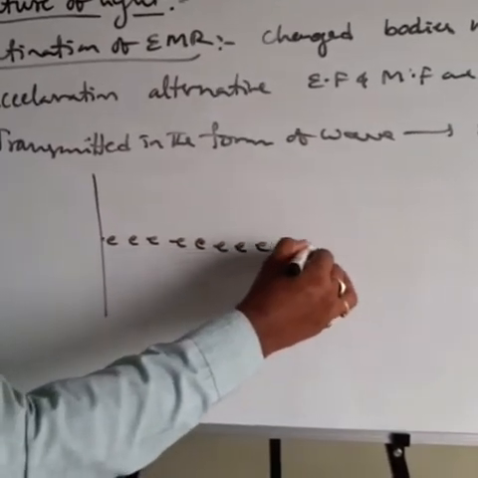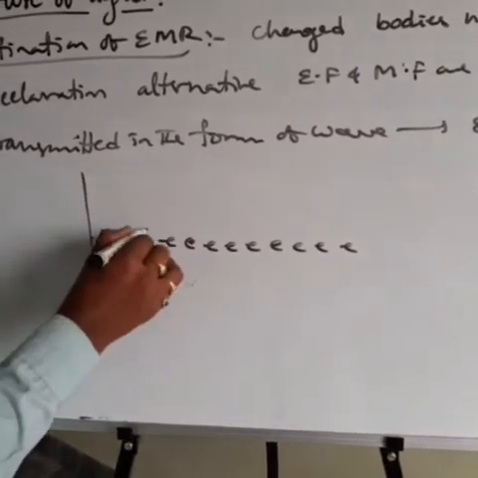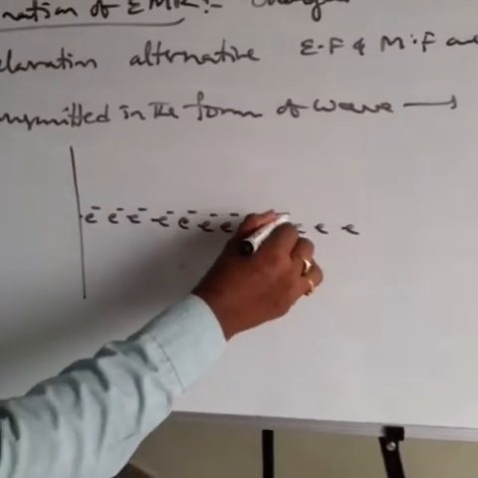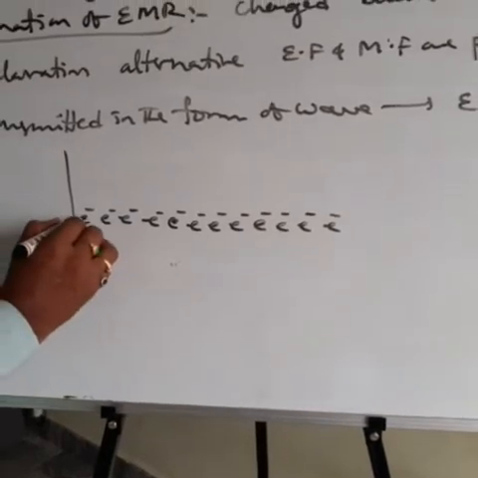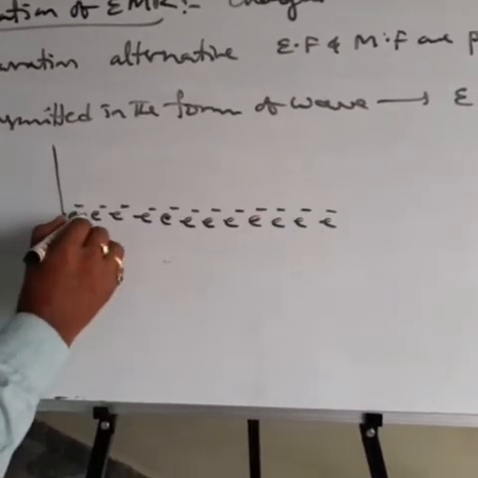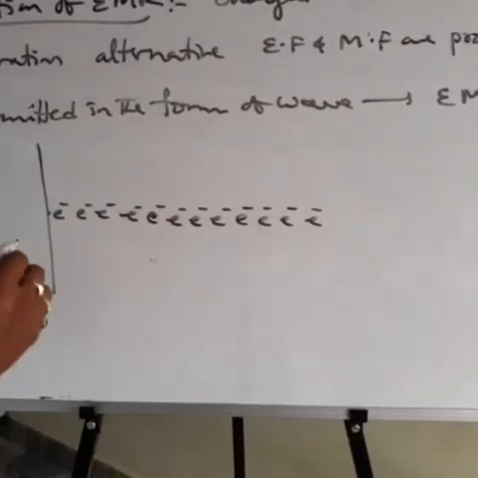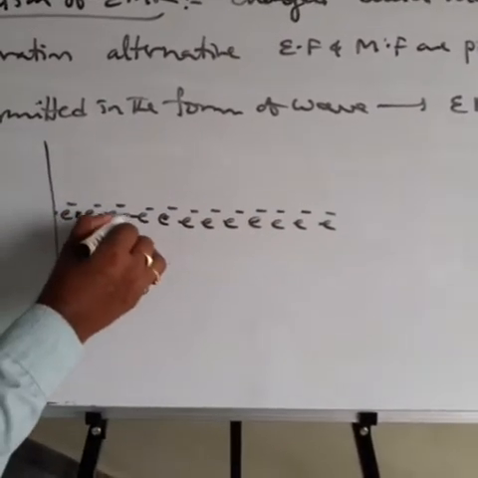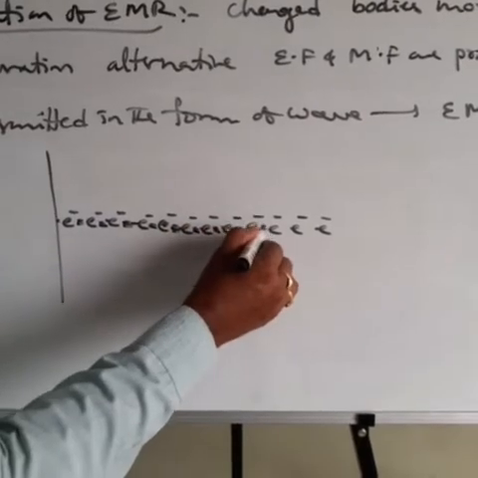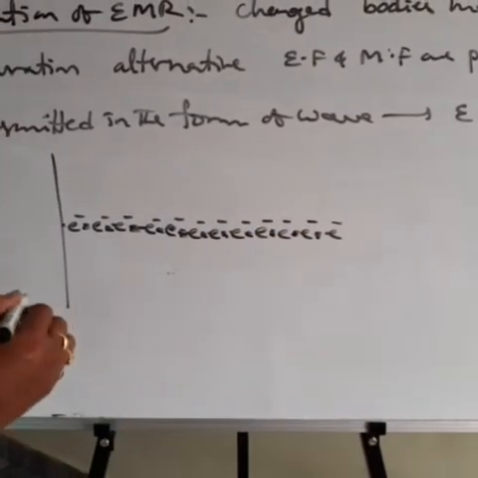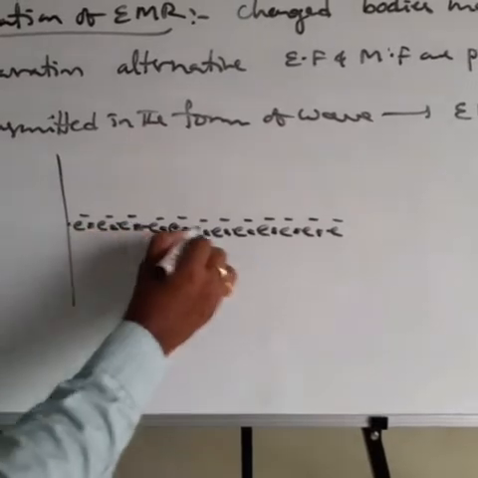Charged bodies means like electrons. The charged bodies move under acceleration. Whenever they move in this direction, some interactions happen between the particles, and then the charged particles move under acceleration.